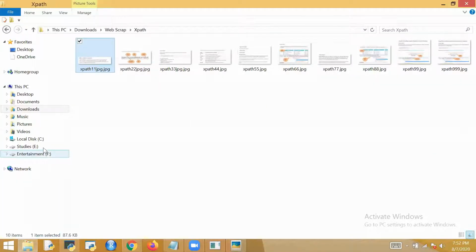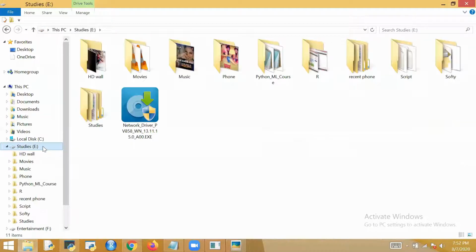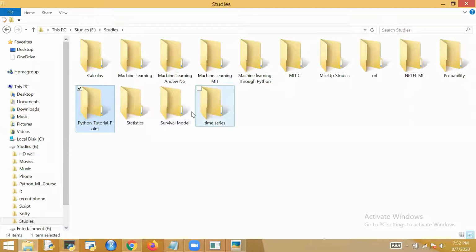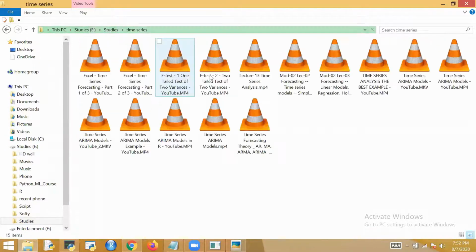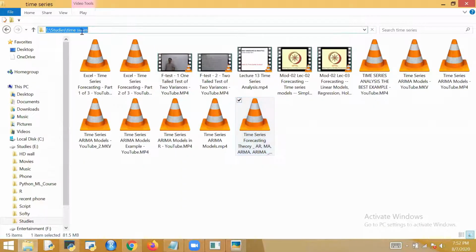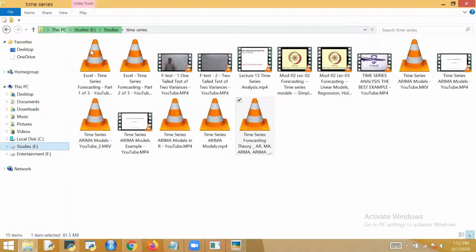If it is stored somewhere, I need to click here, then I will go. So if I want to get one file, this file is located there. What is this? This is called a path, right? This is a path. So in HTML also there is one path.